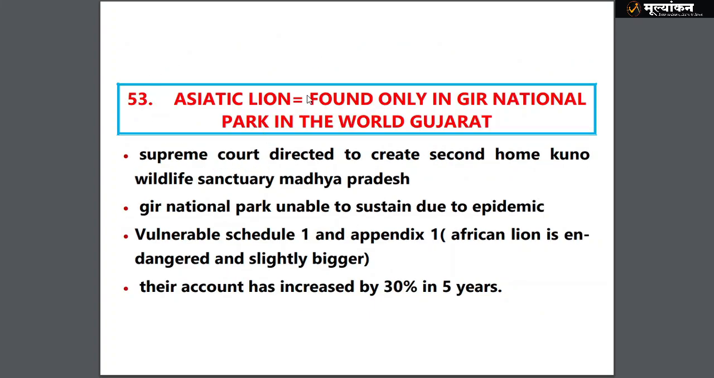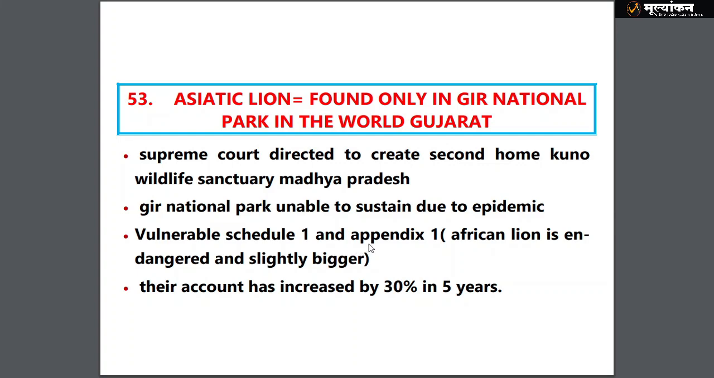Asiatic lion is found only in Gir National Park in the world, in Gujarat. The Supreme Court directed to create a second home, which is Kuno Wildlife Sanctuary, Madhya Pradesh. So it's a Supreme Court decision, you have to understand. Of course, Gir National Park could not sustain because there is an epidemic, and if you know the name of the epidemic, you can definitely mention it.